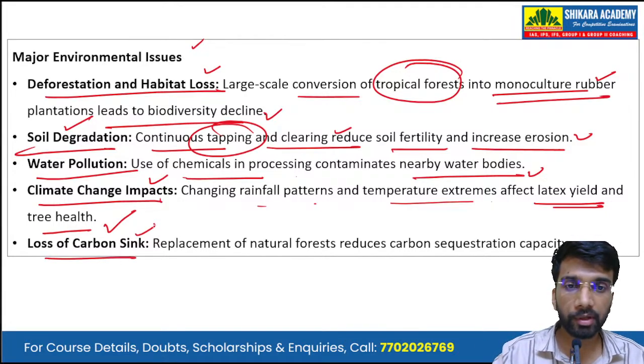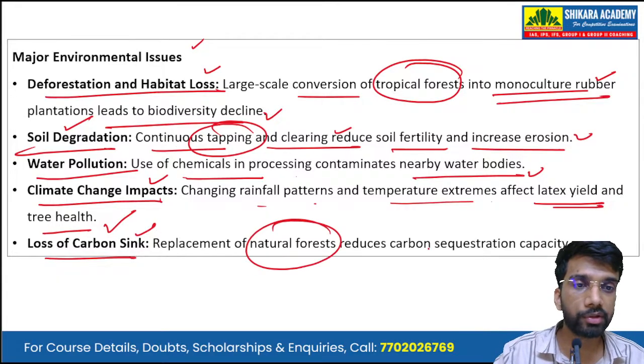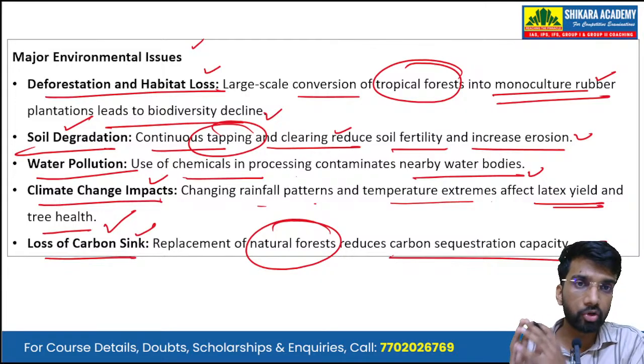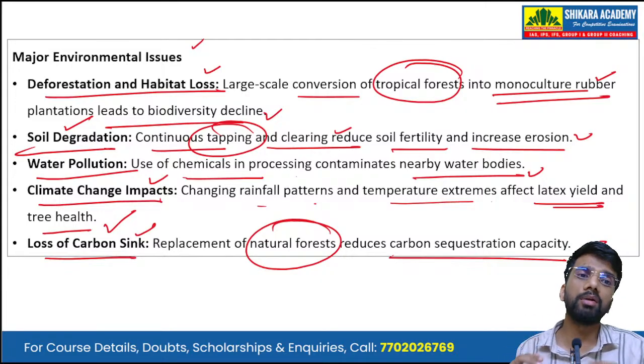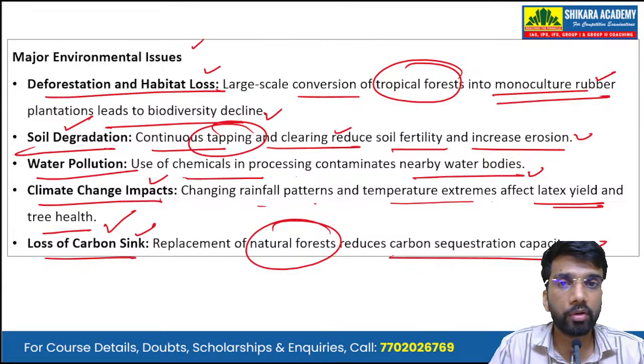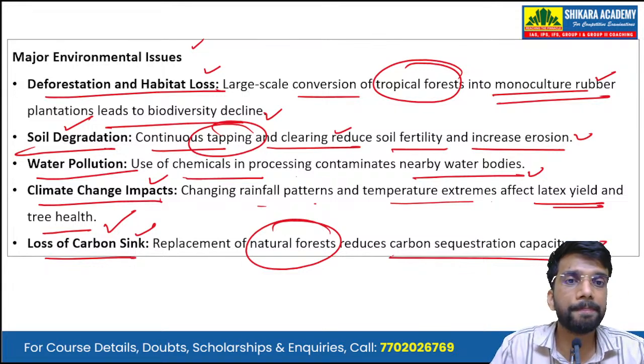Then there is loss of carbon sink. Replacement of natural forest reduces the carbon sequestration capacity. Converting the tropical forests, which are called the green lungs of the planet, into monoculture rubber plantations is also reducing the carbon sequestration capacity of the tropical regions.